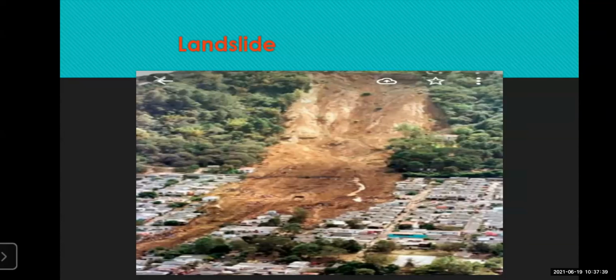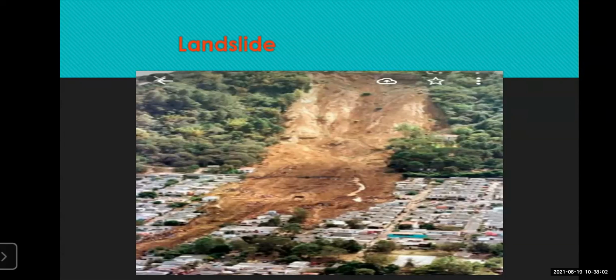Afterwards some people were rescued by the rescue team. So that was the destruction that happened because of this landslide. This can be a very dangerous thing. This is also a type of natural disaster.